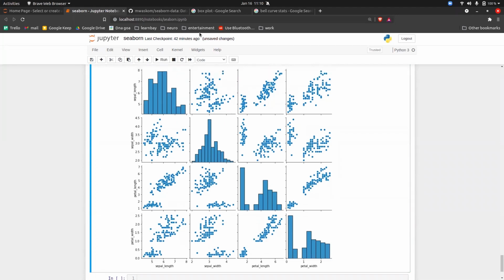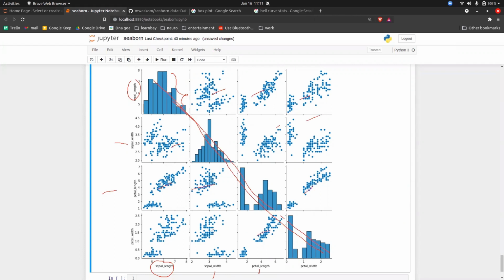Now if you notice, on the diagonal we have some histogram graphs. Why is this a histogram? Because we have sepal length and sepal length, so both the columns are the same. Obviously there is no point in plotting points, right? So that's why they have given us the histogram. The diagonal graph is different because for that we have x and y as the same column. But everything else you can see is a combination of other columns.